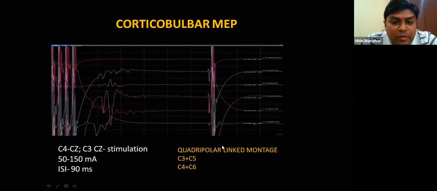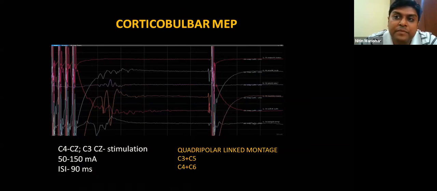So for the corticobulbar MEPs, you can use C4-CZ unilateral stimulation, that is C4-CZ, or C3-CZ stimulation. Generally, the current used is between 50 to 150 milliamperes, and the interstimulus interval should be around 90 milliseconds. There is something innovative in this. You can use quadripolar linked montage stimulation also.